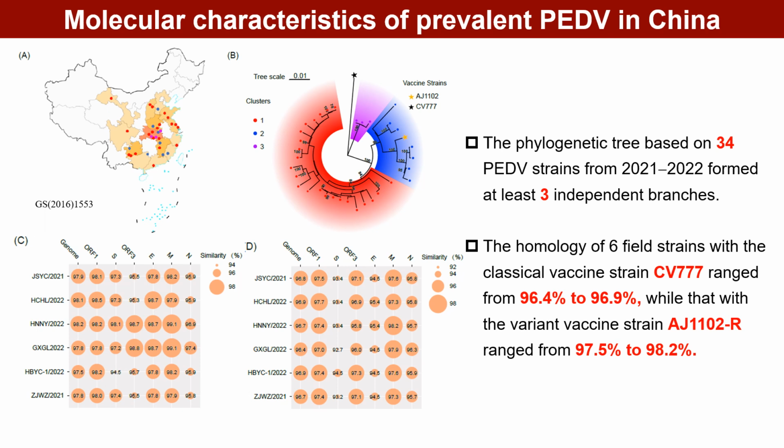First, we investigated the molecular characteristics of the prevalent PEDV strains in China. We found that the diversity among the strain population is high. Multiple strains were co-circulating and significant differences in genetic homology were observed. This result indicates that more precise classification for PEDV is needed.